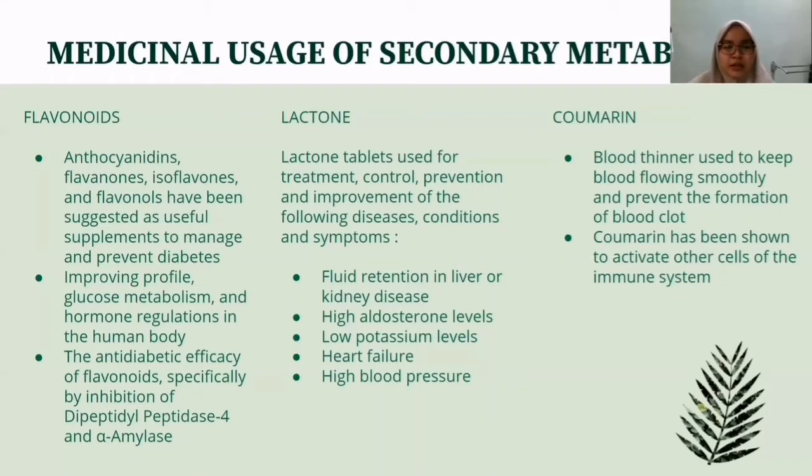Secondly is lactone. Lactone tablets are used for treatment, control, prevention, and improvement of the following diseases, conditions, and symptoms: fluid retention in liver or kidney disease, high aldosterone levels, low potassium levels, heart failure, and also high blood pressure. Lastly is coumarin. Coumarin is used as a blood thinner to keep blood flowing smoothly and prevent the formation of blood clots. Coumarin has been shown to activate other cells of the immune system.